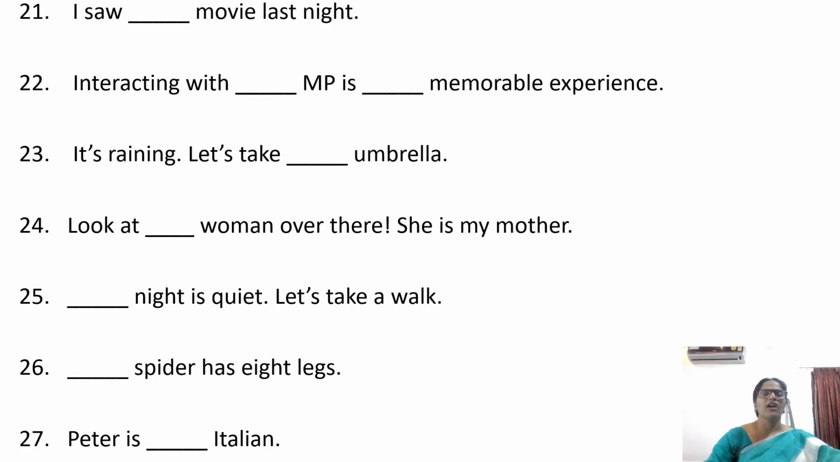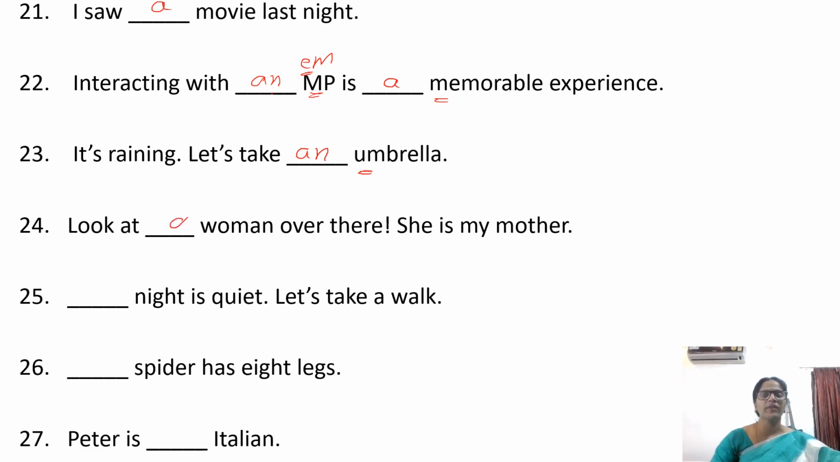I saw a movie last night. Here it is used in the sense of one movie or any movie. Interacting with an MP is a memorable experience. MP starts with an e sound, right? So we use an. For M, a consonant letter, we used a elsewhere. It is raining. Let us take an umbrella. Umbrella, it is any umbrella, or let us take one umbrella.